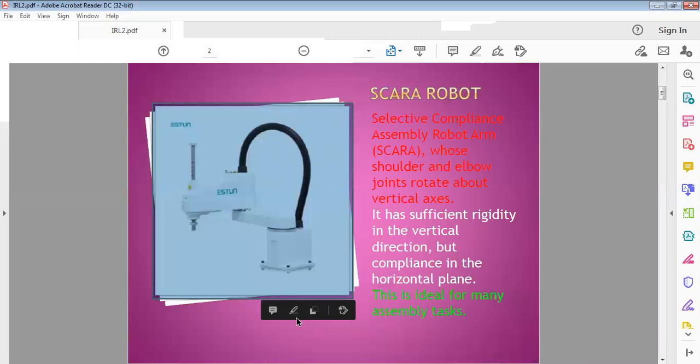The abbreviation SCARA stands for Selective Compliance Assembly Robot Arm. This robot has shoulder and elbow joints that rotate about a vertical axis.